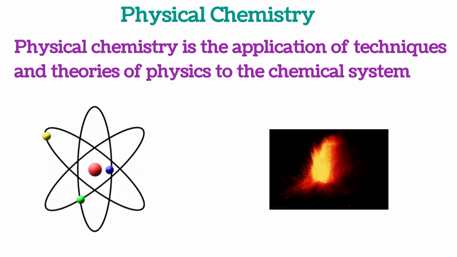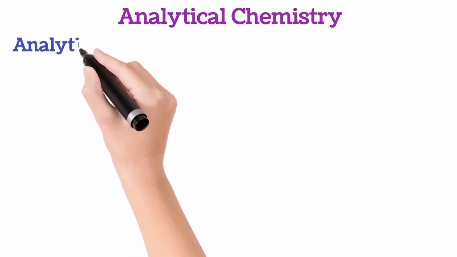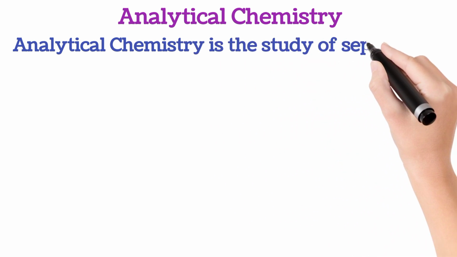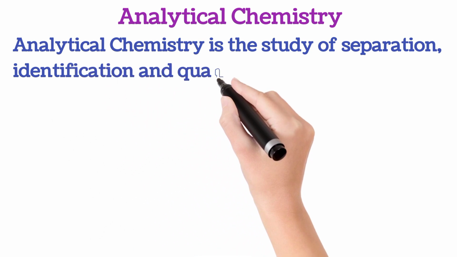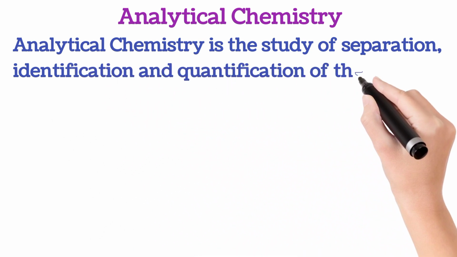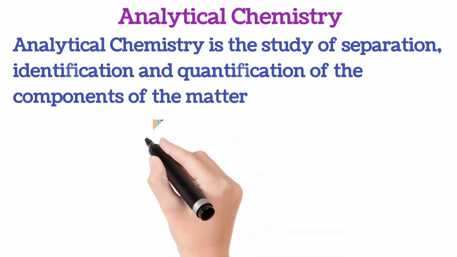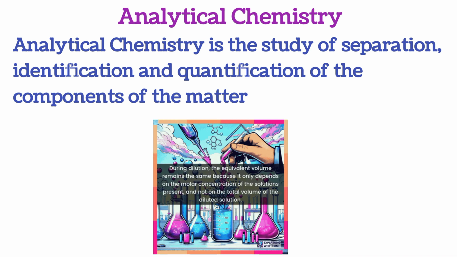So that is why it is very, very important, if you want to understand the concept of physical chemistry, to understand physics. And then the next thing is analytical chemistry. Analytical chemistry is the study of separation, identification, and quantification of the components of matter. So generally we have a component of matter, and of course in the matter you can have different chemical compounds,